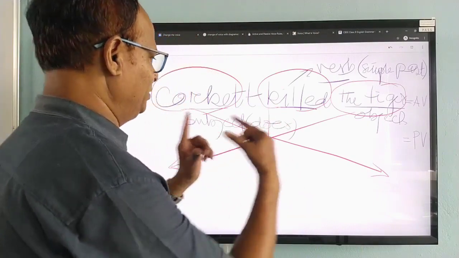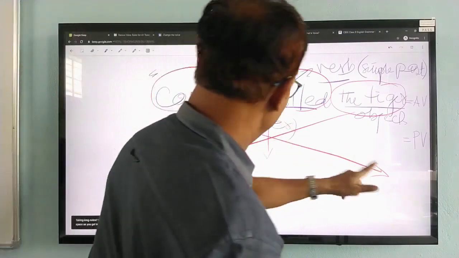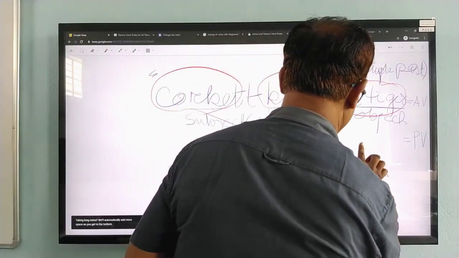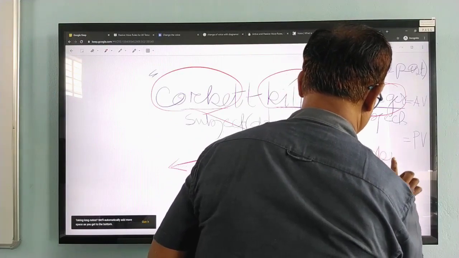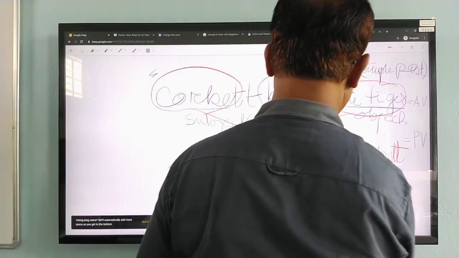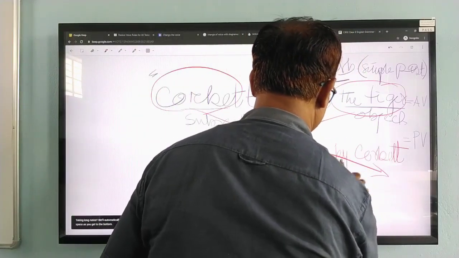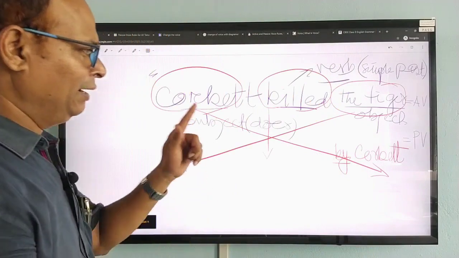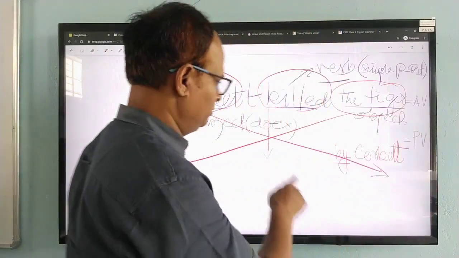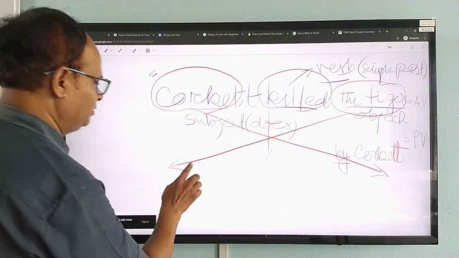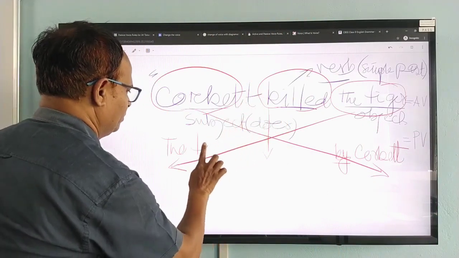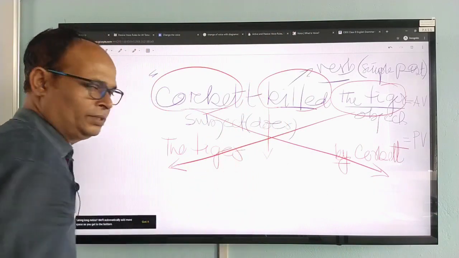So now this subject will be the object here, that means the object will come here, and before that, by will come. And now this object in the active voice will be the subject. Therefore, you are writing here the tiger.